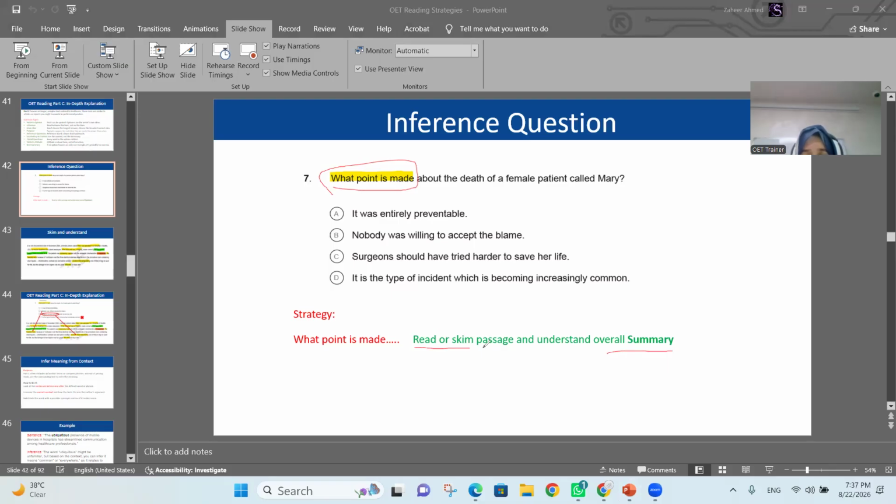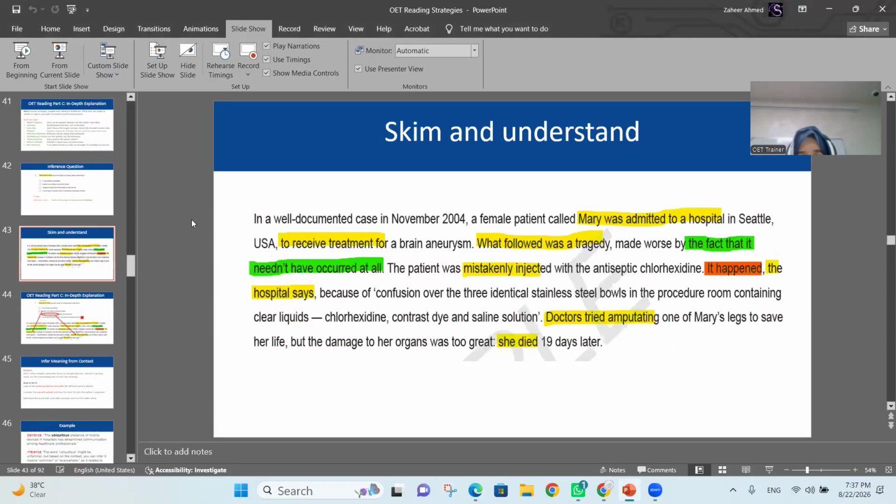We will read and skim. We will read or skim the passage. Skimming is quick reading to understand its meaning. So let's go to the passage and skim it. Let's do it step by step together. So we are skimming it this way, reading some words, ignoring some words, but still trying to understand the whole